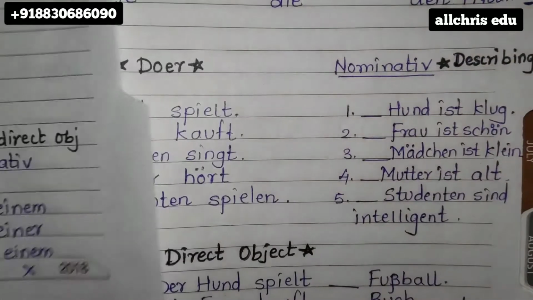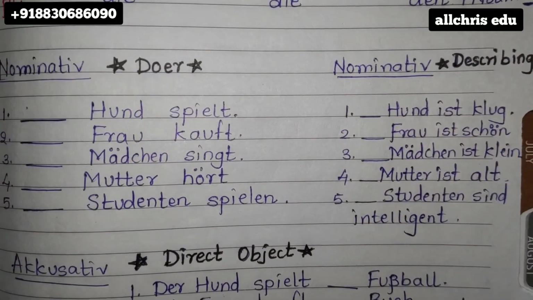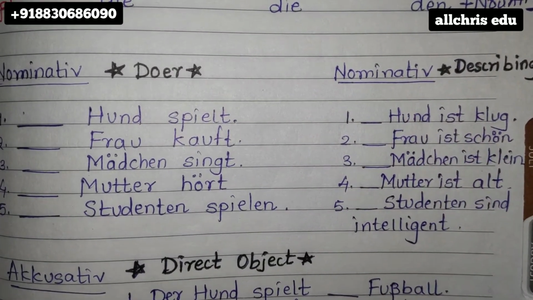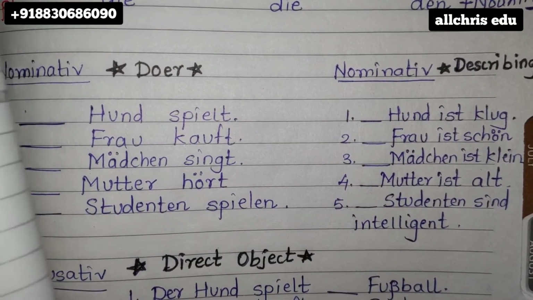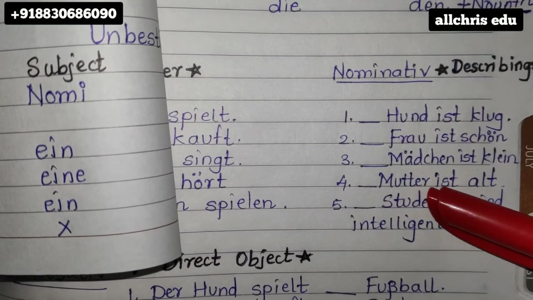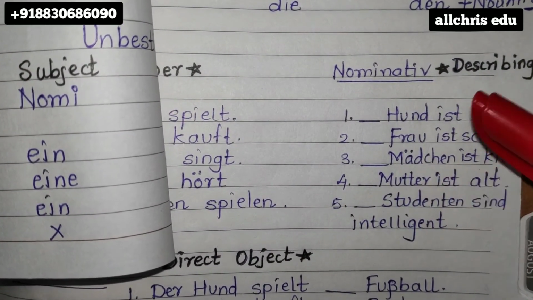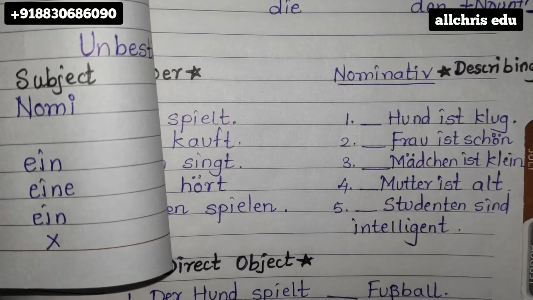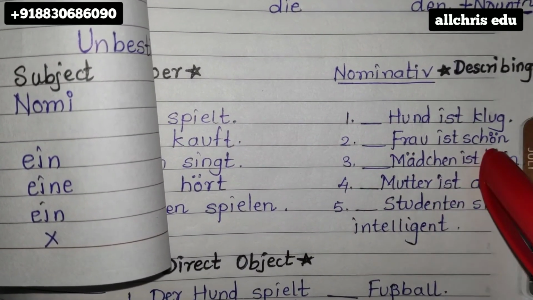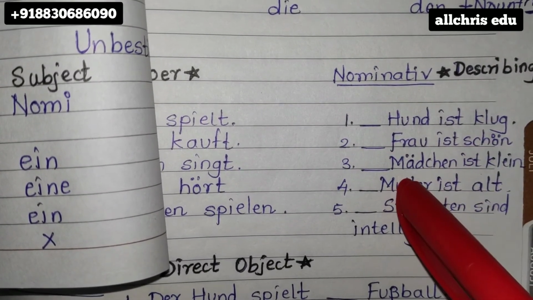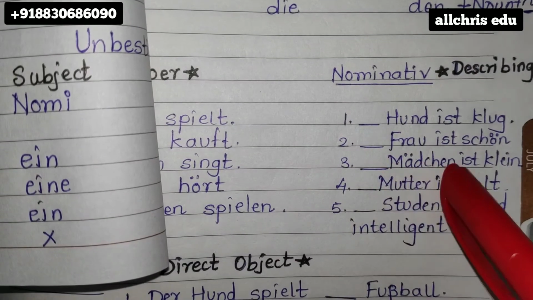In the same manner, in this part, nominative, same nouns I have mentioned, but this time, though these nouns are nominative, the reason for them to be nominative is because we are describing them. Hund ist klug, is smart. Frau ist schön, she is beautiful. Mädchen ist klein, girl is small.